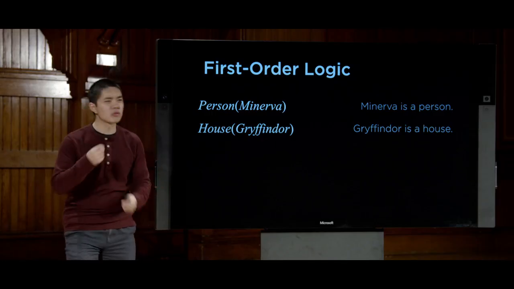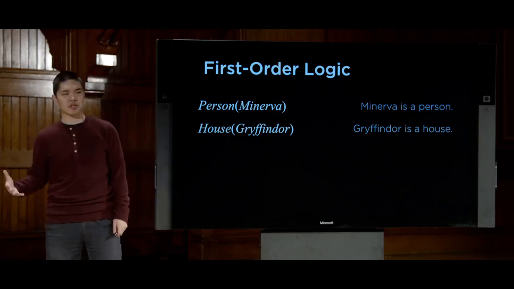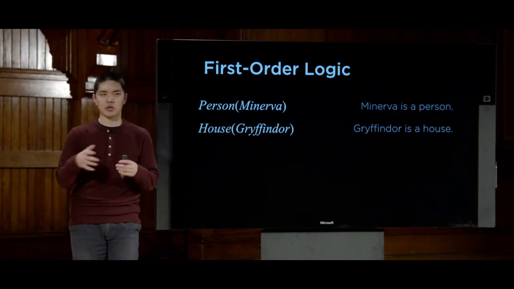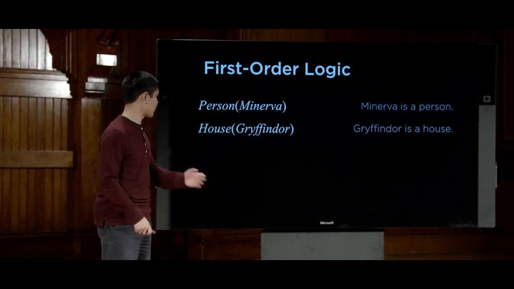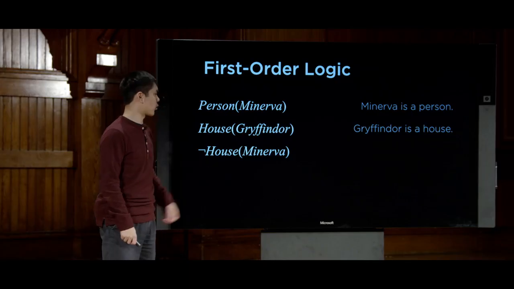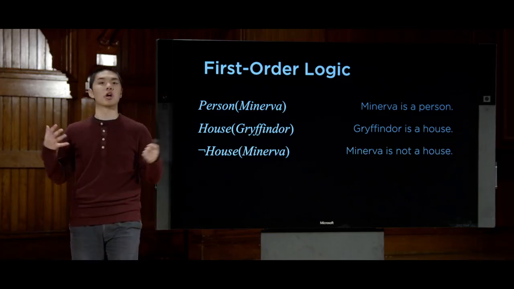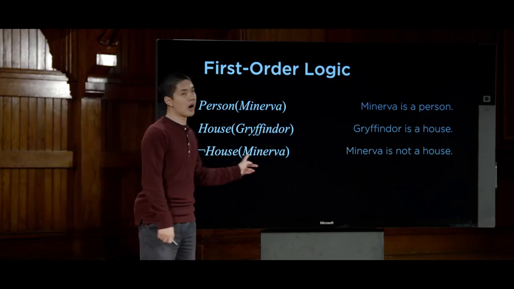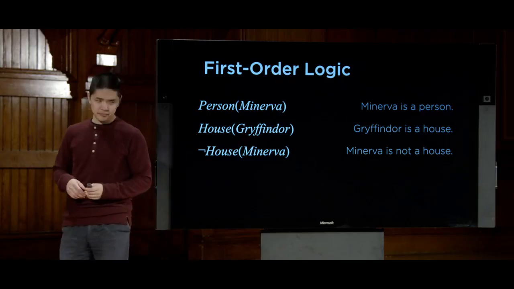And all of the same logical connectives that we saw in propositional logic, those are going to work here too. So and, or, implication, biconditional, not. In fact, I can use not to say something like not House Minerva. And this sentence in first order logic means something like Minerva is not a house. It is not true that the house property applies to Minerva.